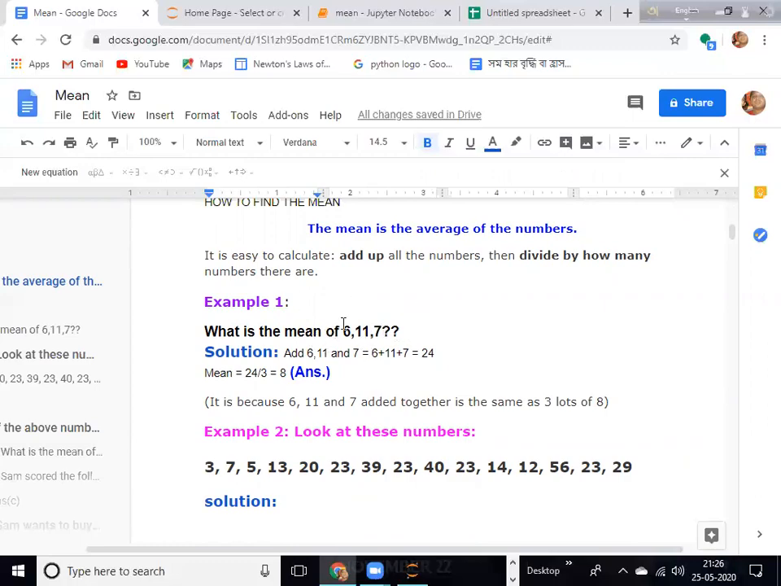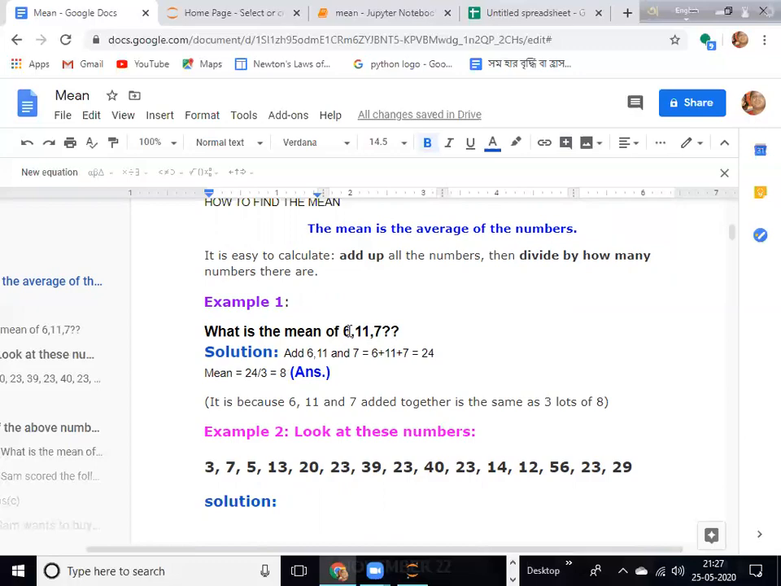It is better if there are fewer numbers, like 3, 4, 5. You just add them and divide by the length, that is, the number of numbers. Here 6 plus 11 plus 7 is 24, divided by 3 numbers, so 24 divided by 3 is 8. But if there are a large number of numbers, like more than 10, it is better